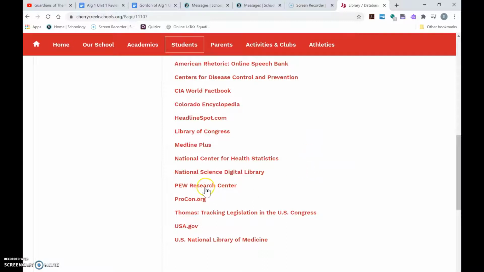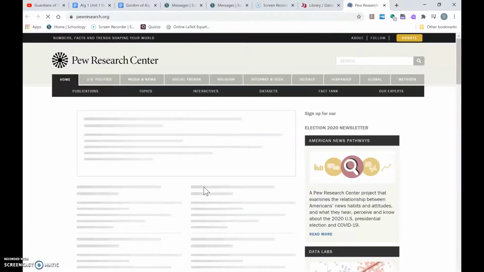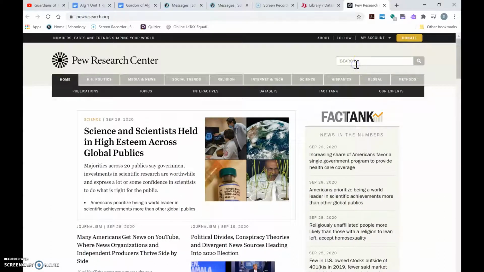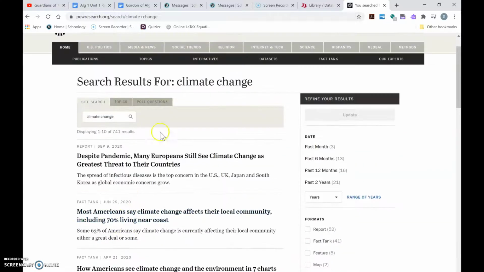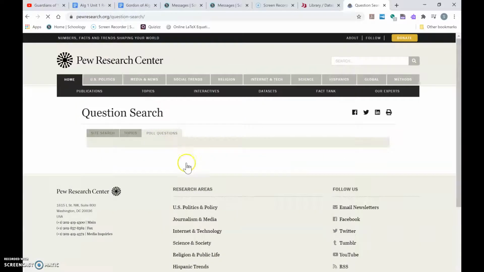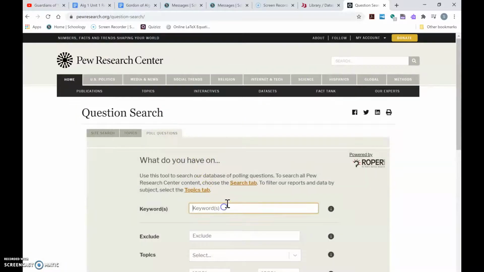One is the Pew Research Center. So you can go in here and then you can just type in some search topics. Like you could type in, let's say, climate change. That's a topic that comes up often. And it will, at lightning speed, search. So it'll just give you some articles you could look at, but you could also click poll questions about climate change. So I can type in climate change, and it should bring up some polling data on climate change.